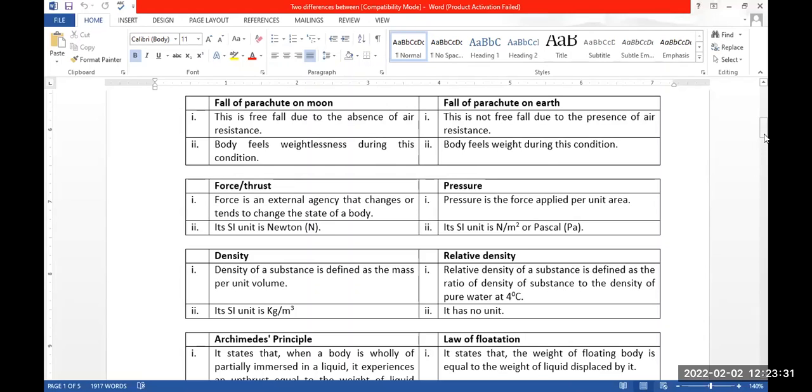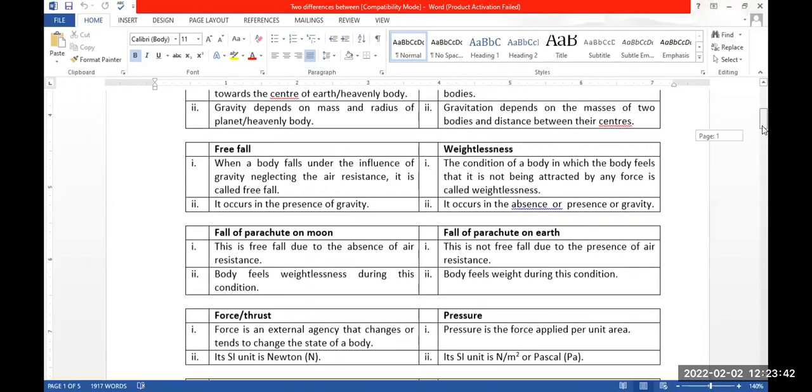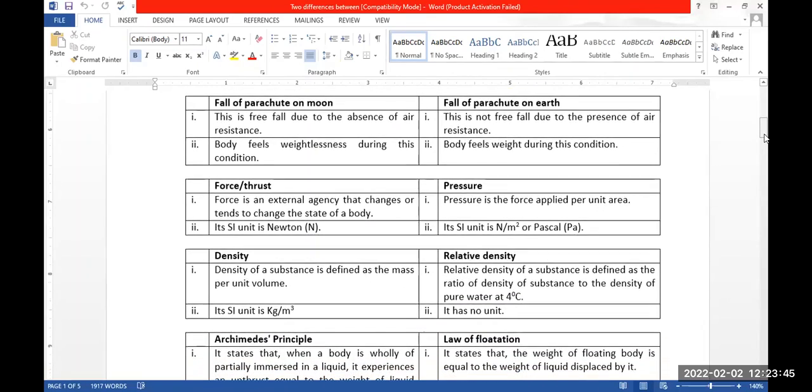Okay, now the next important point. The question is the differences between fall of parachute on moon and fall of parachute on earth. This is also a common question. Fall of parachute on moon is free fall due to absence of air resistance on the moon. But there is air resistance on earth, so the falling of parachute on earth is not a free fall, due to the presence of air resistance.